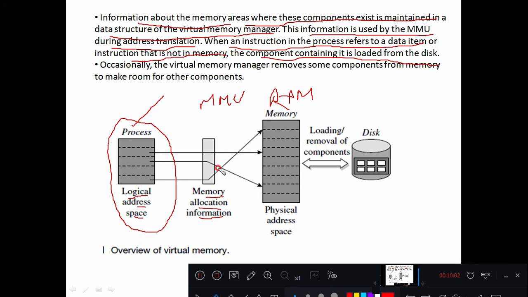And if the kernel checks for the data the user is looking for, and it is not residing in the main memory, then it is going to be obtained from the disk, right? So the disk itself can be considered as the virtual memory. Occasionally the virtual memory manager removes some components from the memory to make room for other components. So here the virtual memory manager is again a part of the operating system which removes some components from the memory to make room for other components.